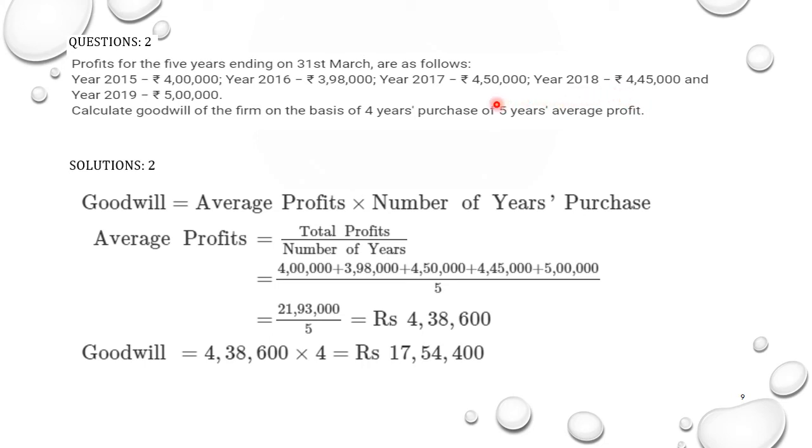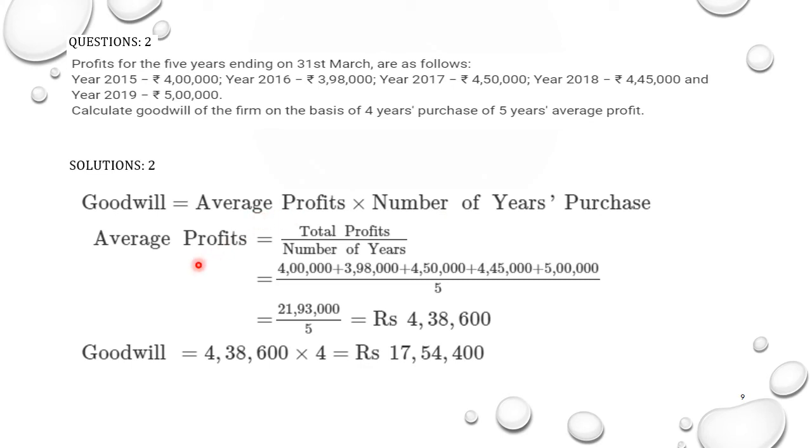Goodwill formula is average profits into number of years of purchase. Now in the formula, average profit is there, so we will find out average profit. The formula for average profit is total profits divided by the number of years. So total profits are 4 lakh, 3 lakh 98, 4 lakh 50, 4 lakh 45 and 5 lakh divided by the number of years. So 5 years profit is given, divided by 5. So you'll do the total of it and find the amount of average profit,